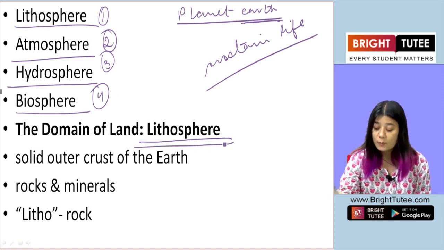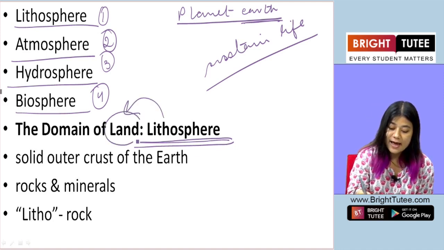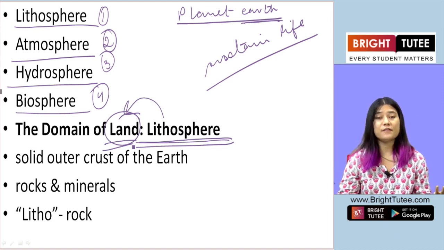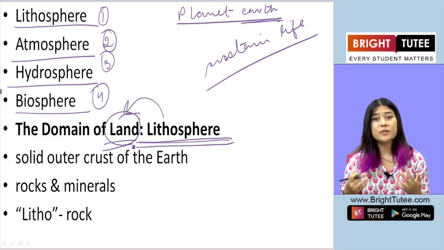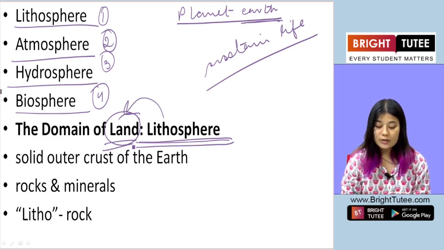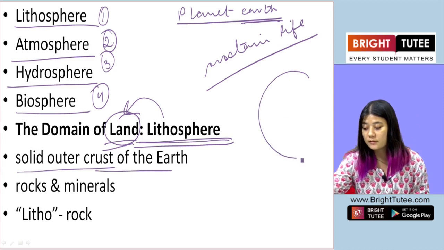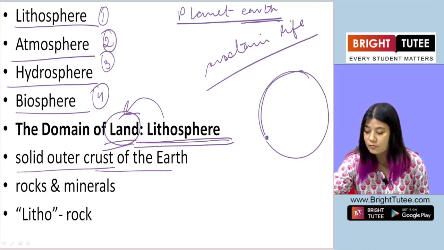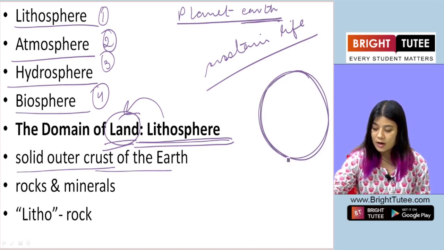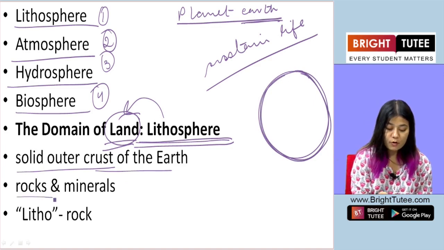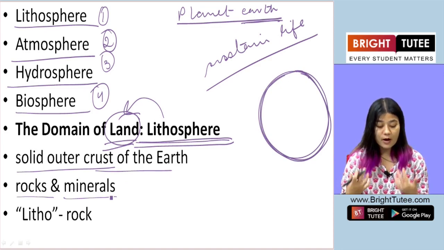So when you come across the word lithosphere, you have to think of land. Everything, the surface, the land, the ground, that is lithosphere. So how to define lithosphere? Lithosphere is basically the solid outer crust of the earth. So if this is the earth, the solid outer crust of the earth is called lithosphere. Now this outer crust consists of both rocks and minerals. Rocks and minerals are very valuable resources for us.